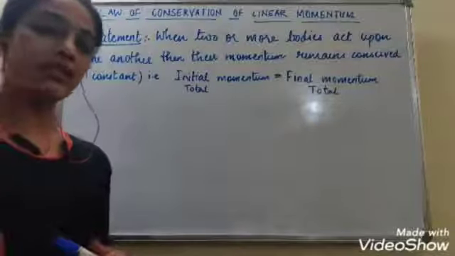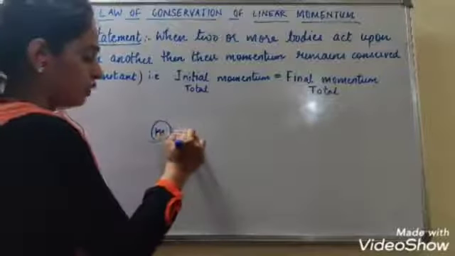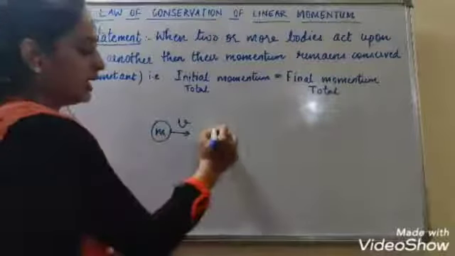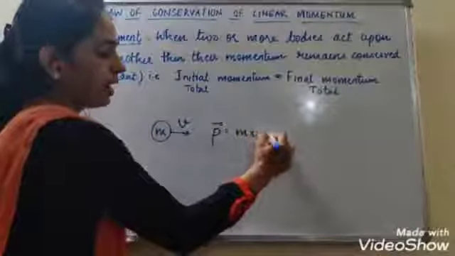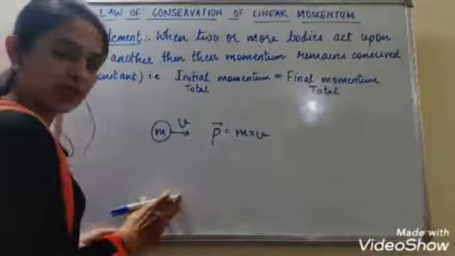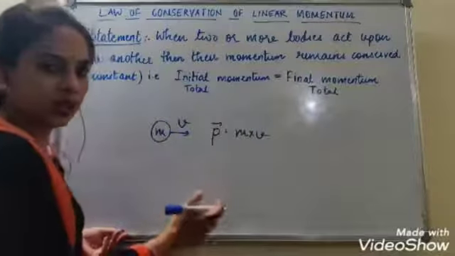So, what is linear momentum? If a body of mass m is moving with some velocity v, then its momentum is given by the product of mass and velocity, mv. This is known as linear momentum because the body is moving in a straight line path.